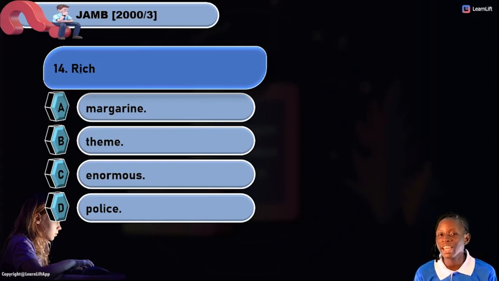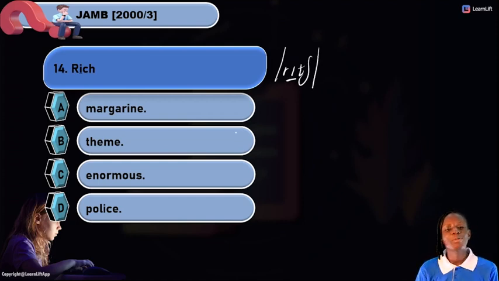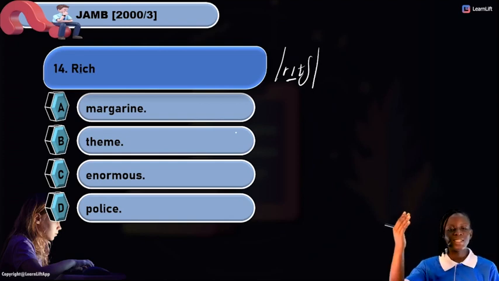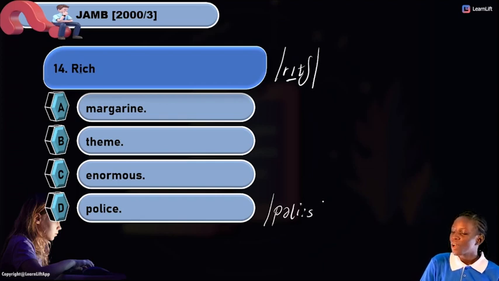Now rich, the given word, is transcribed as this. Rich. And our options, now let's ascend from option D, okay? Now we have our police to be this, police. We have our animals to be this.